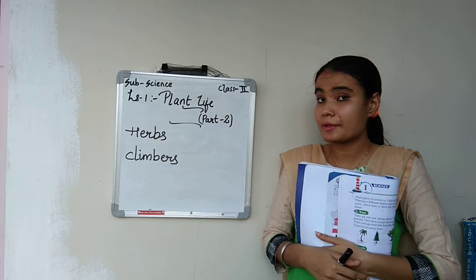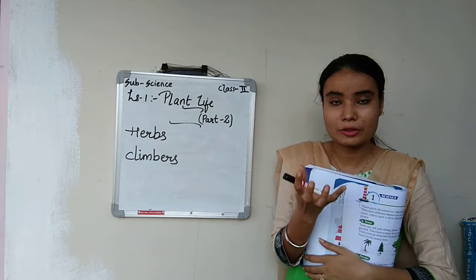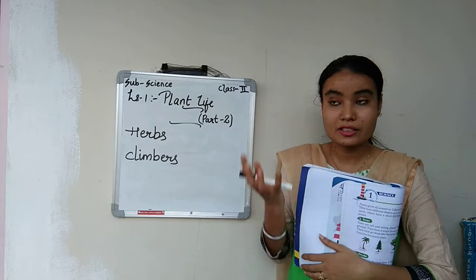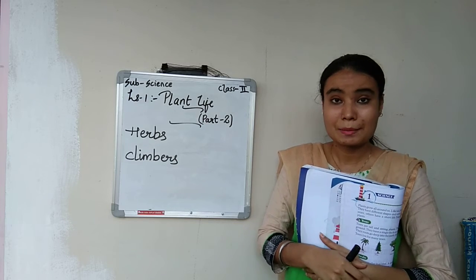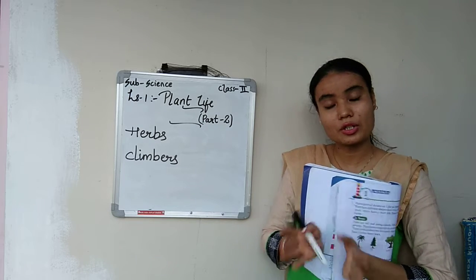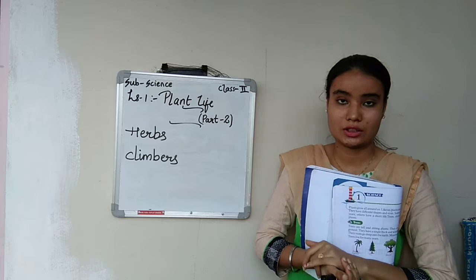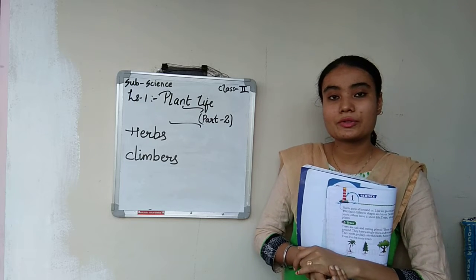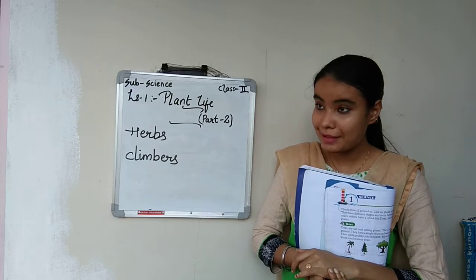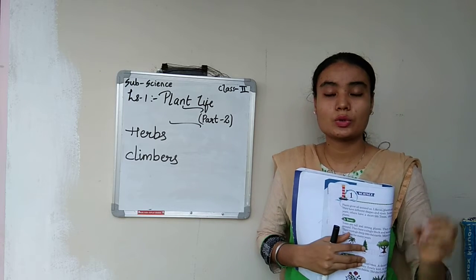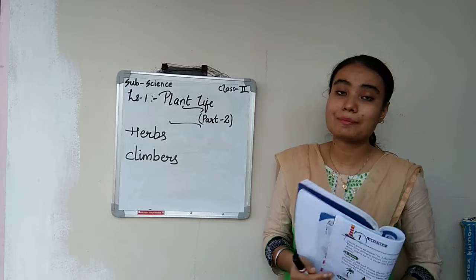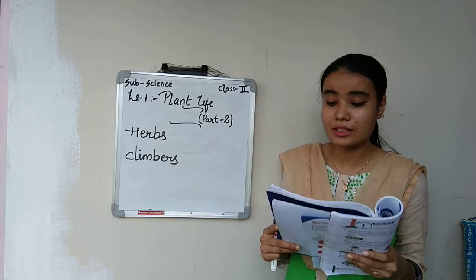Just take the difference between wood and a stem. जो wood होता है वो बहुत hard है. It is very hard and it will take much time to break that wood. But if a stem is there, it is very soft and it can be easily broken. That is the difference between the stem and wood. And if a plant contains a soft stem, that is called a herb. An example is the banana plant. It is very tall but still it is a herb.